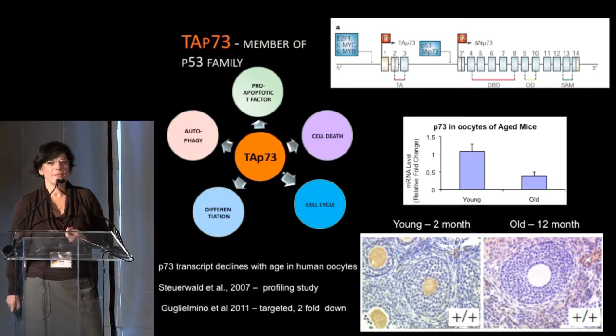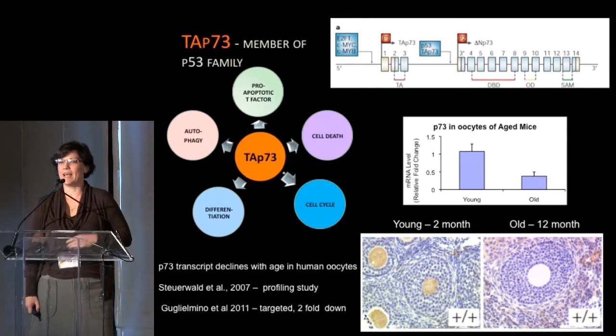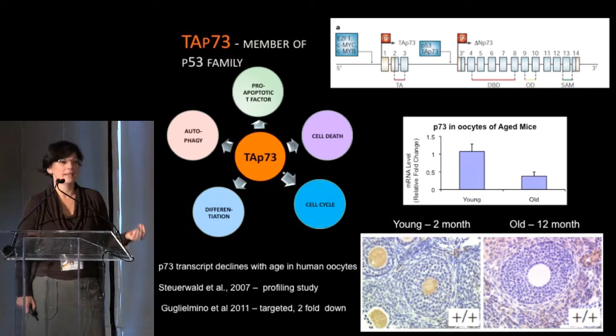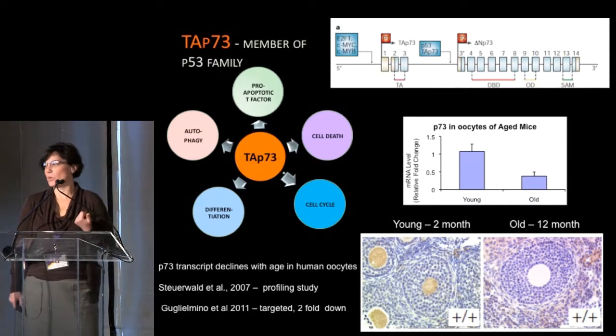So the one great thing about working in Toronto is that there are tons of cancer biologists around, and they always go around and knock out genes. And then I'm really the only lab in Toronto that does infertility. So I get these phone calls from various labs saying, I have a knockout, it doesn't breed, please help me.